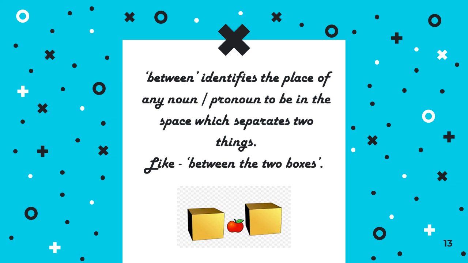Just imagine there are three boxes or four boxes, then you will say the apple is placed among the boxes. So here we can differentiate between among and between. If the things are more than two, you will use among. If there are two things, you will use between.